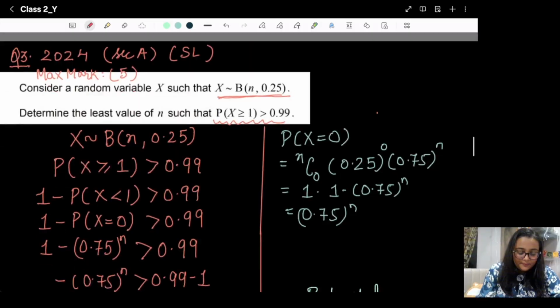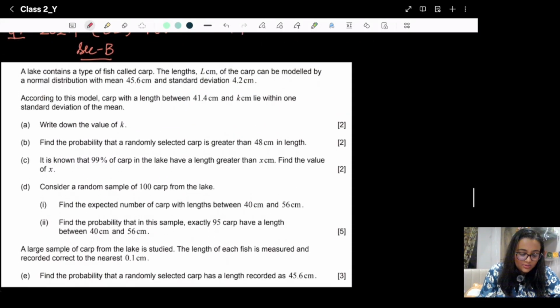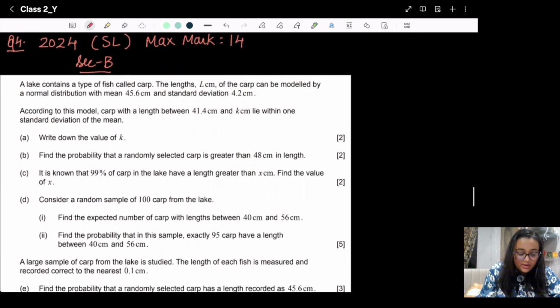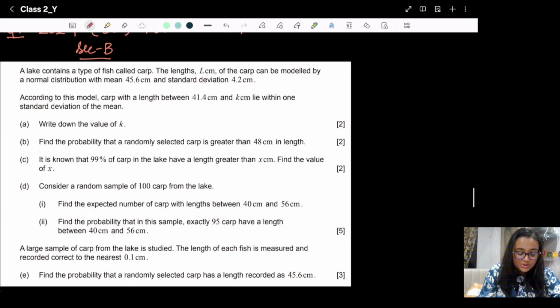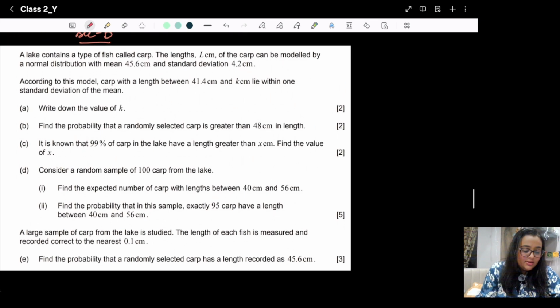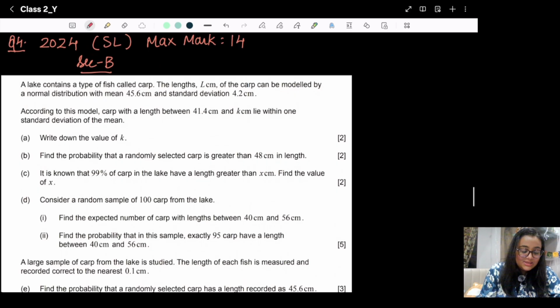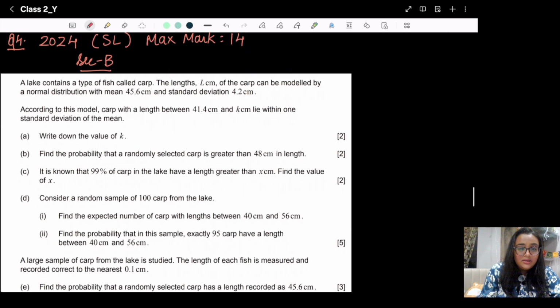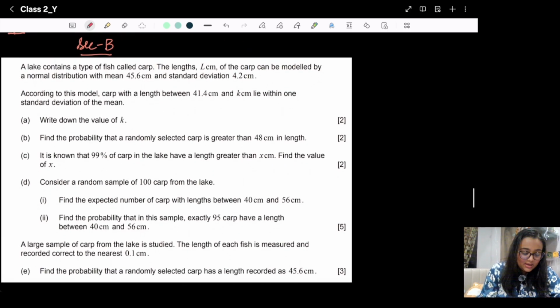So now this is question number 4, the last question we need to discuss. Okay, I know the video is going long, but see, I'm solving step by step. That's why it is taking time. Okay, so a lake contains, this is from 24 and 10. So please focus on this.